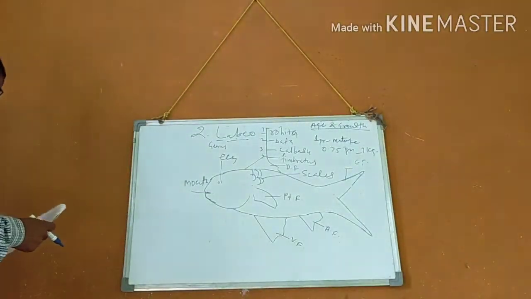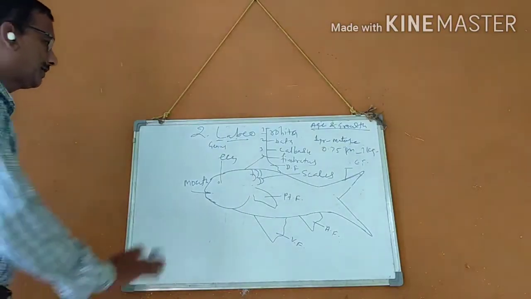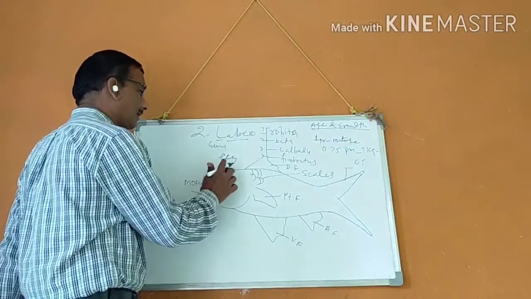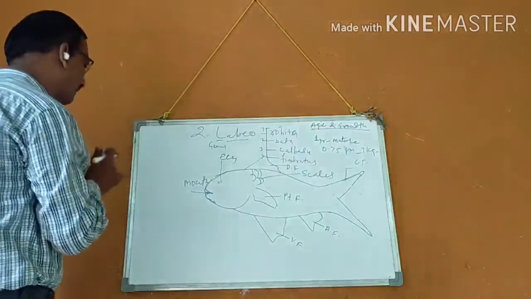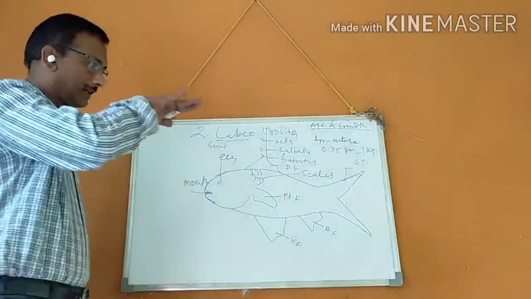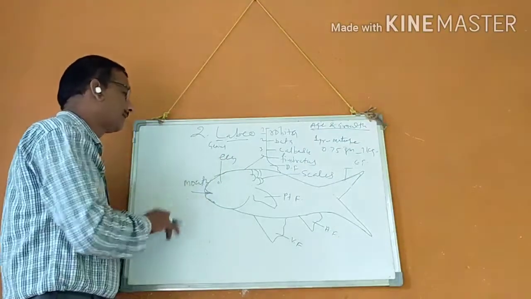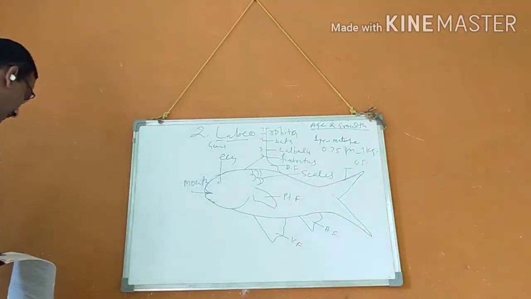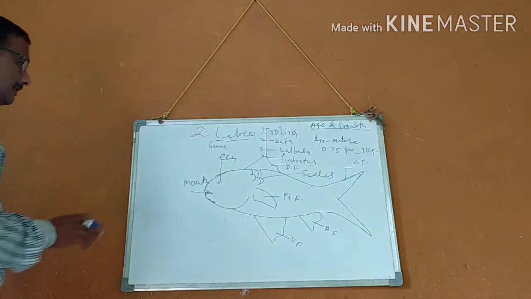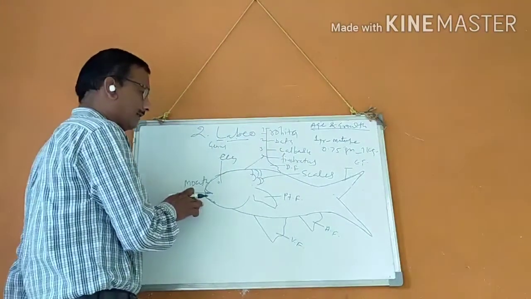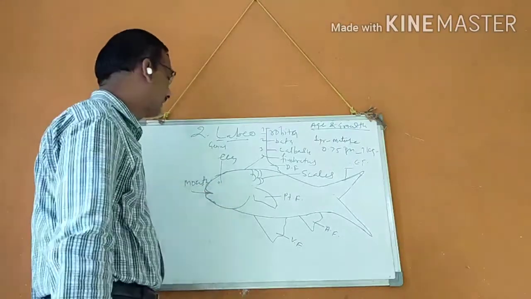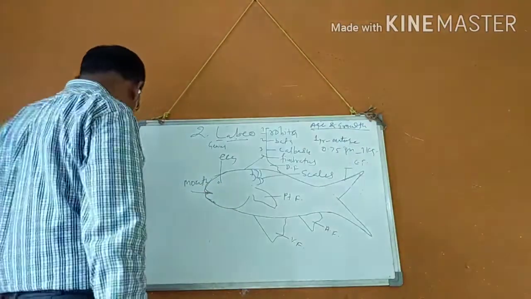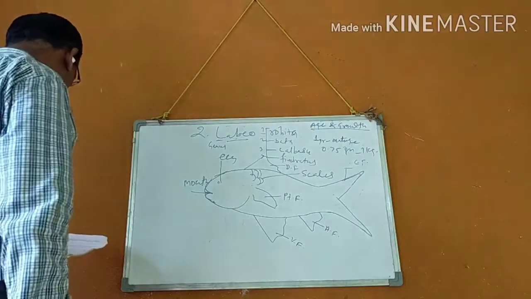Food and feeding. What is the food of that fish? It is a column feeder, living below the surface, feeding on the column region food. Is it a carnivorous fish or herbivorous fish? Both criteria are present in Labio rohita: carnivorous and herbivorous.